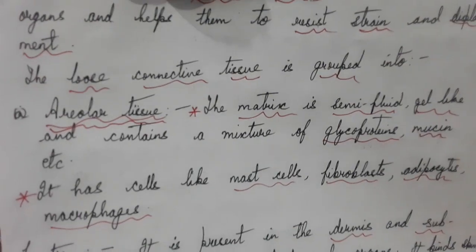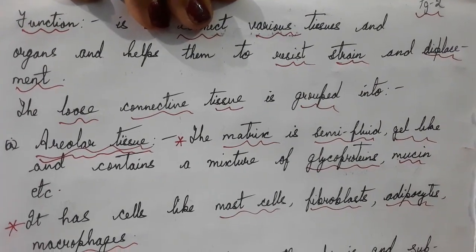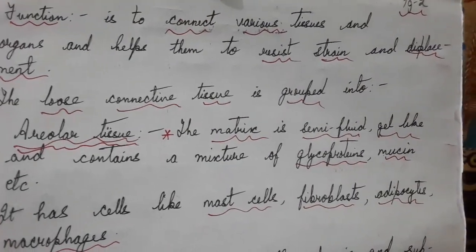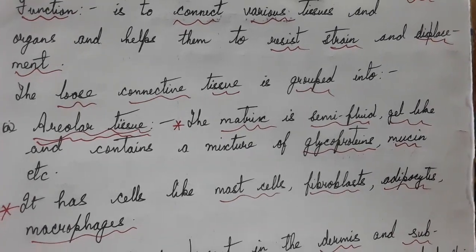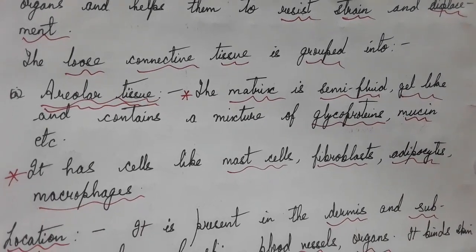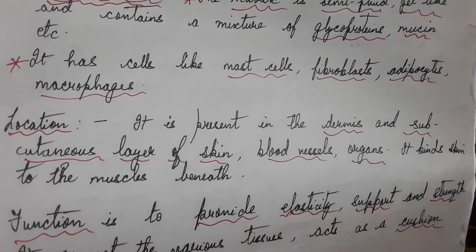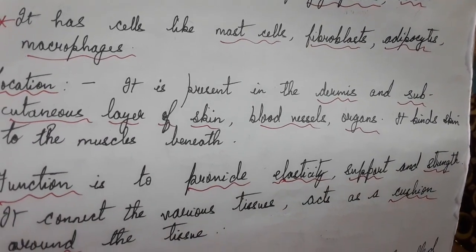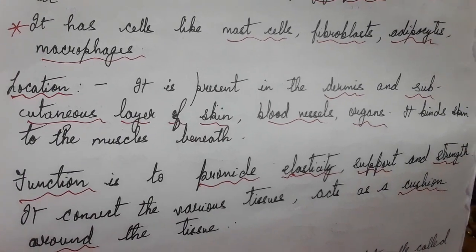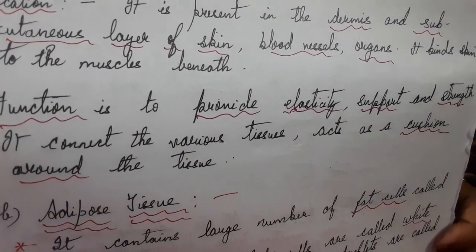The fibers are loosely woven, arranged in parallel bundles. Accordingly, they are grouped into connective tissue proper, supportive connective tissue, and fluid connective tissue.